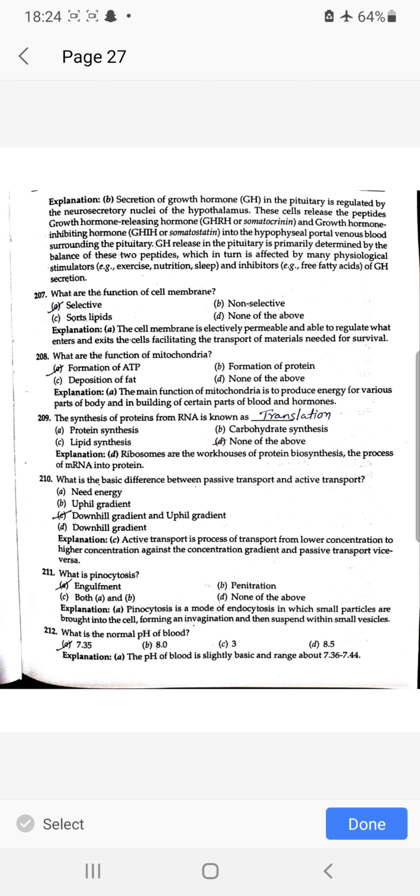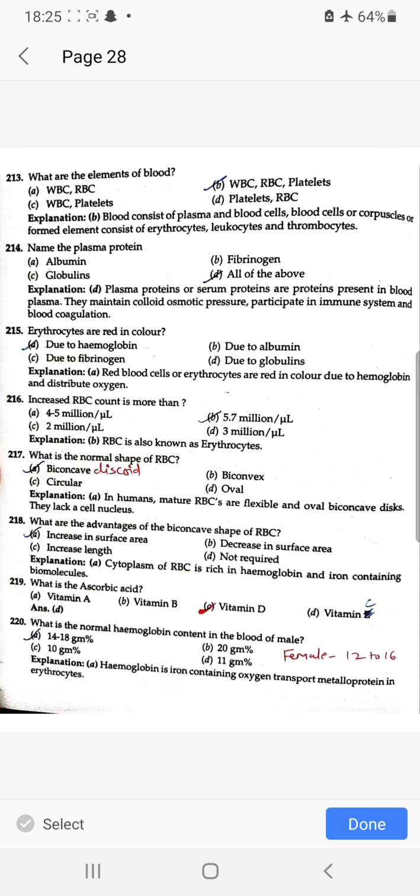What is the basic difference between passive transport and active transport? Downhill gradient and uphill gradient. What is pinocytosis? Engulfment. What is the normal pH of blood? 7.35. What are the elements of blood? WBC, RBC, platelets. Name the plasma protein. All of the above.